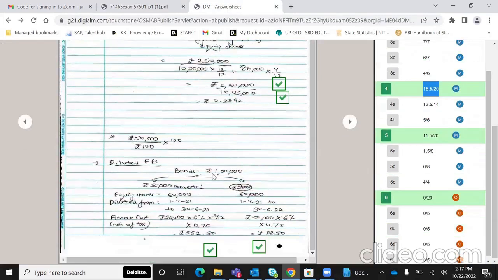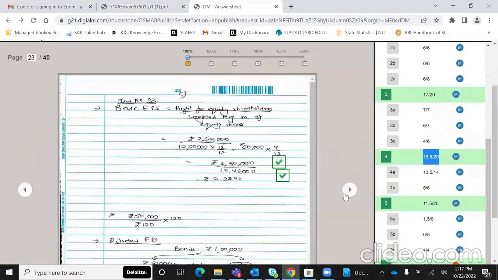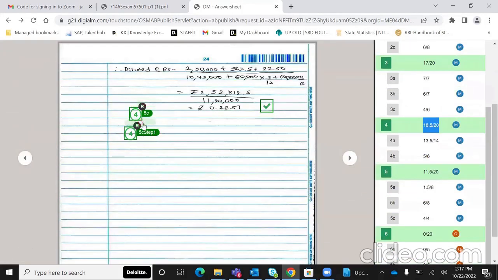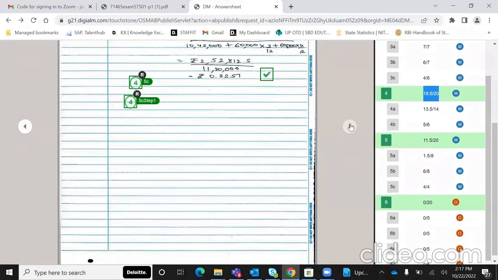Then comes your diluted EPS. Here you have to split: half of the bonds were diluted only for 3 months, and the remaining bonds were diluted for the full 12 months. So accordingly, I've calculated the finance cost, I've shown this, and yeah, my answer was correct. So I've got 4 on 4 in an Ind AS 33 question.